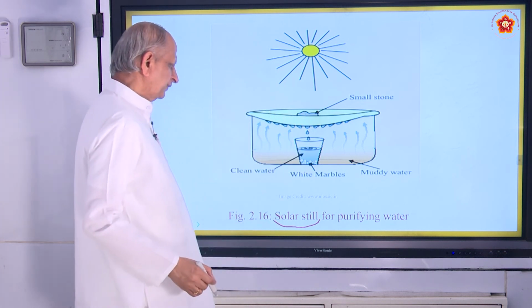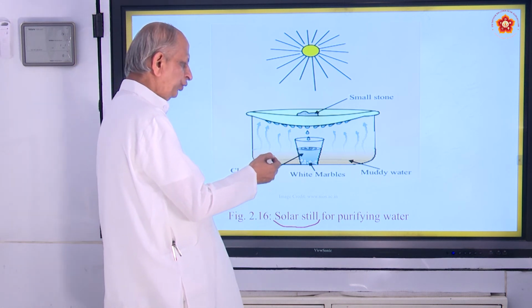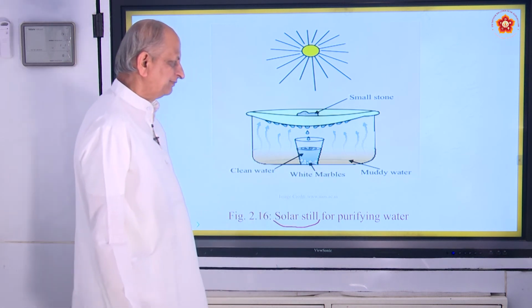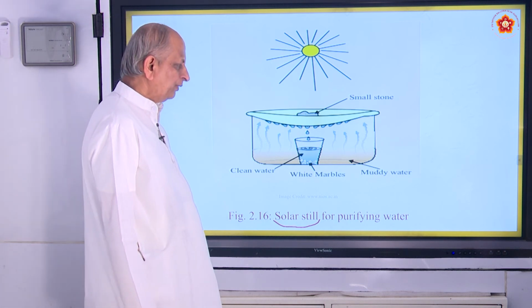So this is one of the important devices for purifying muddy water, especially in places where you do not get pure water.